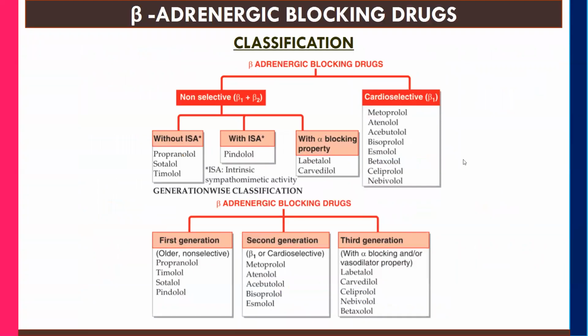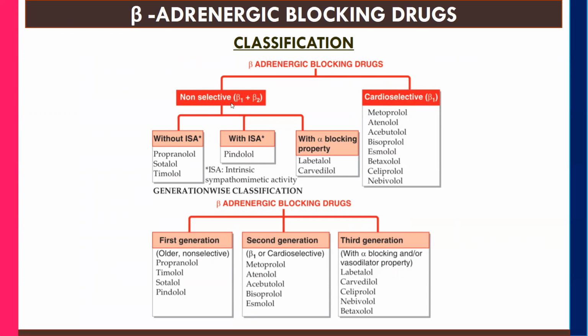Next we will move towards the beta adrenergic blocking drugs, or beta blockers. These are the drugs which inhibit the adrenergic responses mediated through the beta receptors only. In the classification, there are two types. The first classification divides them into two types: non-selective, beta 1 plus beta 2, and cardioselective, that is beta 1.